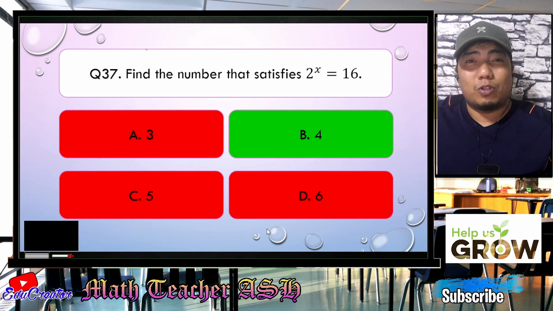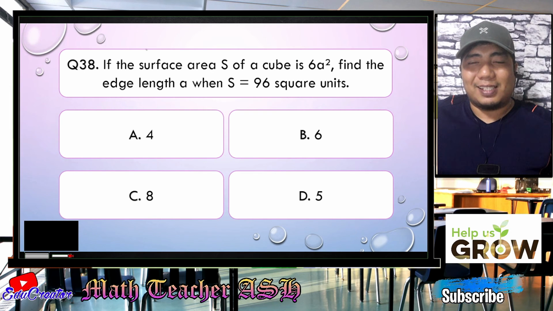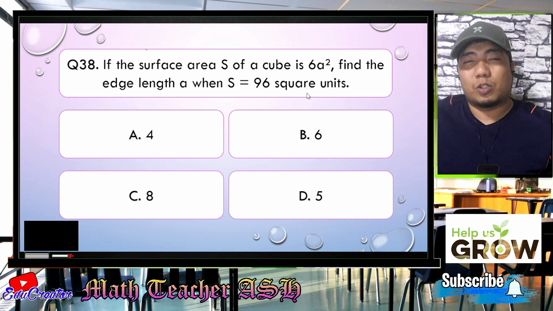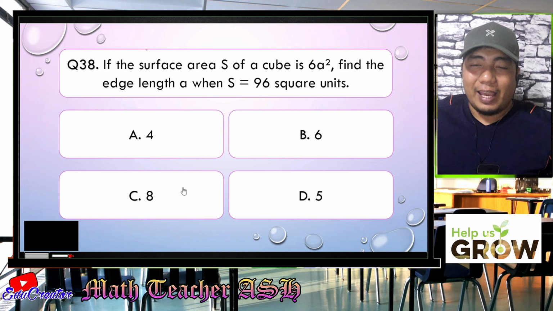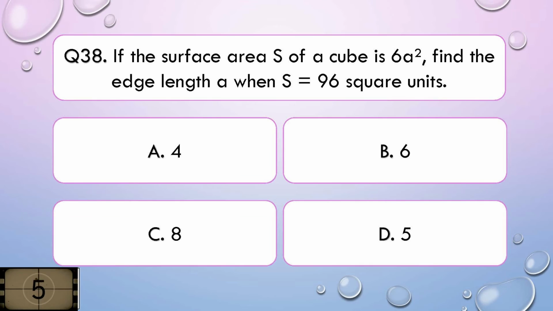So now let us go to question number 38. If the surface area S of a cube is 6a squared, find the edge length a when S, which is the surface area, is 96 square units. Is it A, 4, B, 6, C, 8, or D, 5? I'll give you 5 seconds to think about your answer.